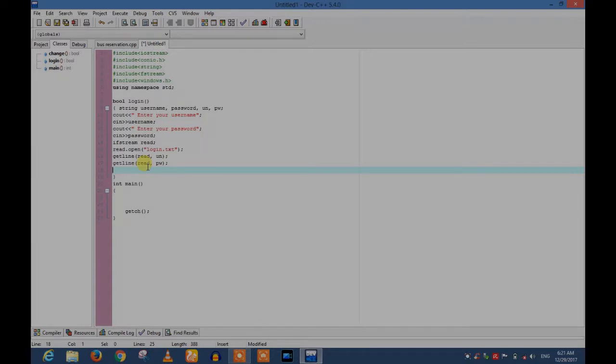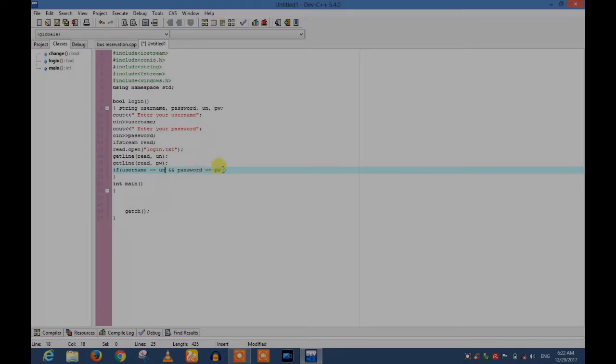So I make a condition here: if username is equal to un, and operator will be used, password is equal to pw. This username is given by the user, and un is taken from the text file, and this password is given by the user, and pw is taken from the text file.